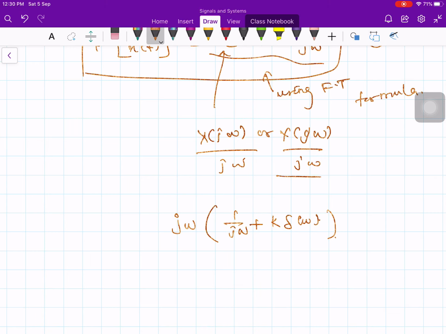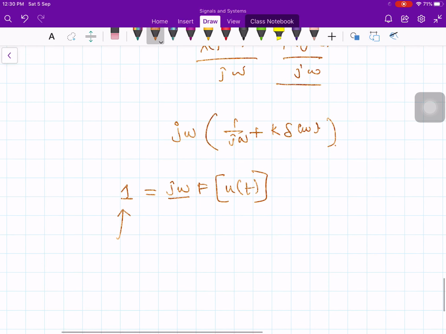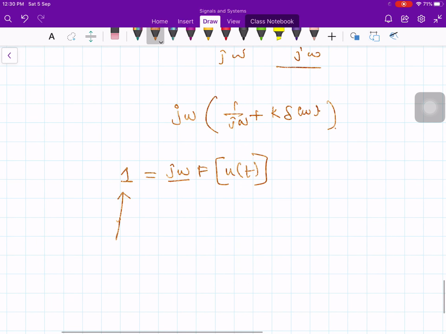In the left hand side, what do you have? The left hand side you have 1, right? In the right hand side you have Fourier transform of j omega times Fourier transform of u of t. That's what we have. This one I can write as j omega times 1 over j omega plus k times del of omega.